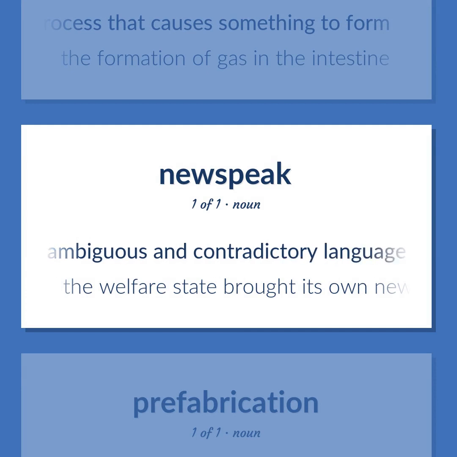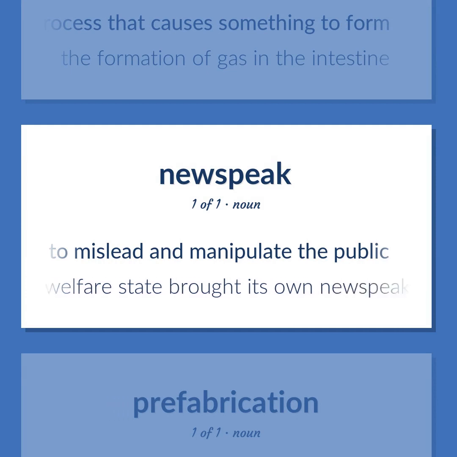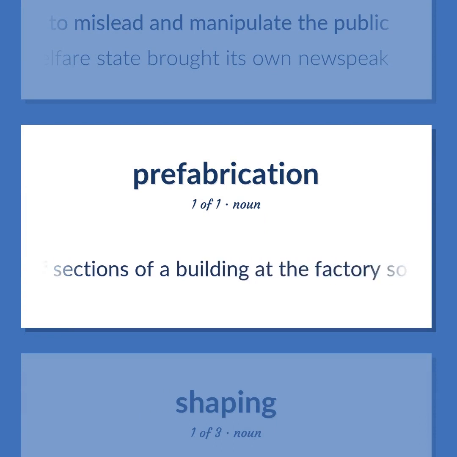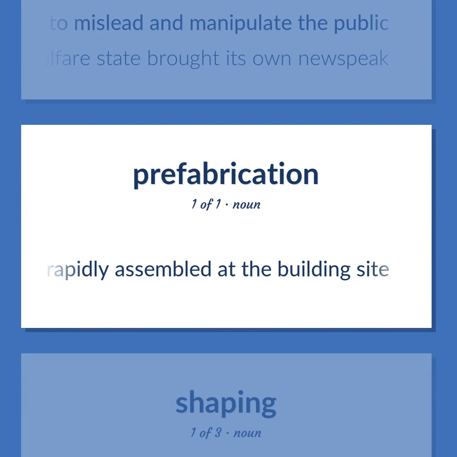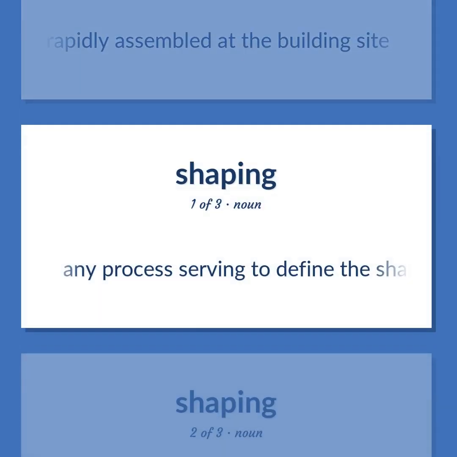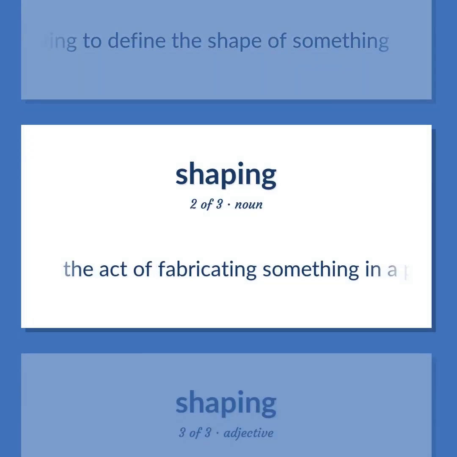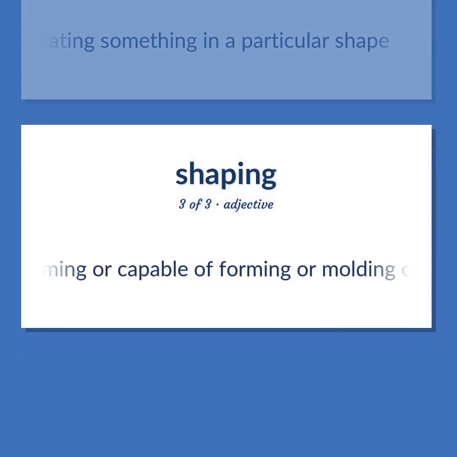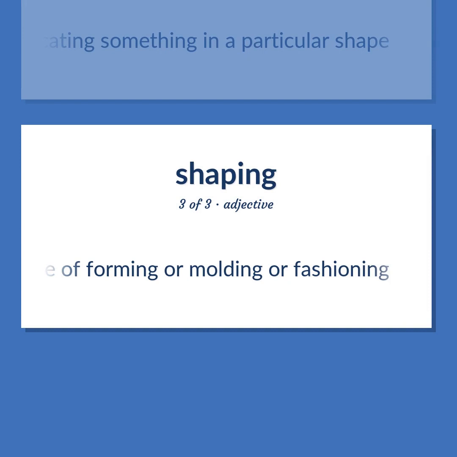Deliberately ambiguous and contradictory language used to mislead and manipulate the public. The welfare state brought its own newspeak. The manufacture of sections of a building at the factory so they can be easily and rapidly assembled at the building site. Any process serving to define the shape of something. The act of fabricating something in a particular shape. Forming or capable of forming or molding or fashioning.